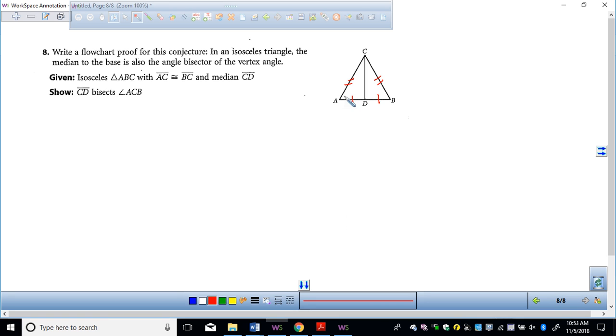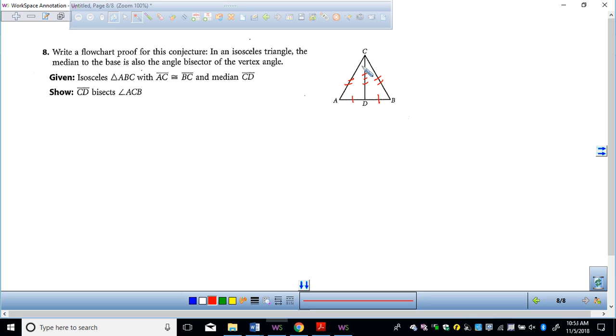Angle A and angle B. You could say angle A and angle B, or what else could I use to prove these triangles are congruent? C and D are right angles. Right? You can use this as well. Same side. So now do I have three things to prove my triangles are congruent? Yes. By SSS. Now, how would I get what I'm trying to show, CD bisects ACB?